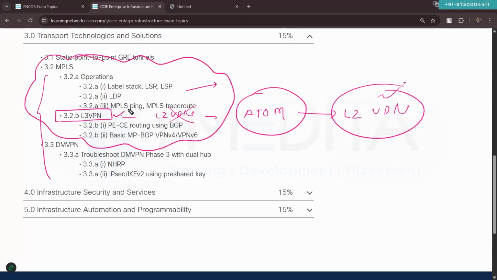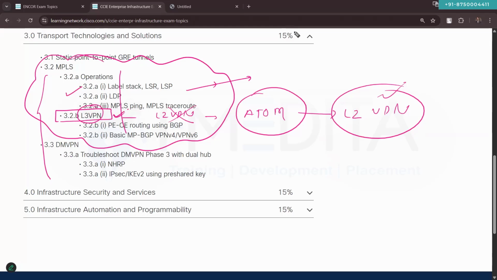Our content focus is specifically the layer 3 VPN. As per our content, we don't need to worry about layer 2 VPN or traffic engineering. Those kinds of things we don't need to worry about. But in general, we'll talk about some additional things in MPLS-based VPN, while keeping our focus specifically on these topics.